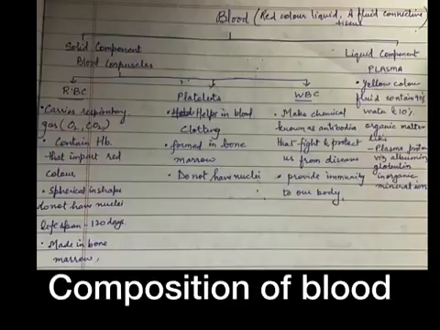Hemoglobin performs a very important function of carrying oxygen from lungs to the body tissues. Hemoglobin also carries some of the carbon dioxide from body tissues to the lungs. RBC cells do not have nuclei. RBC cells are circular in shape. RBCs have to be made very quickly because they do not live for a very long time.